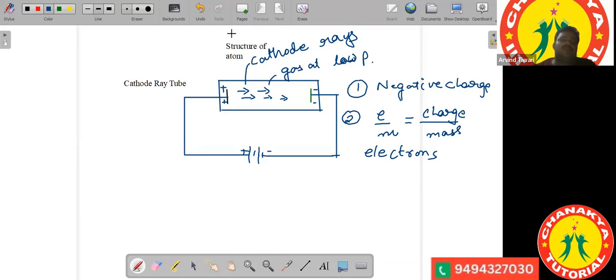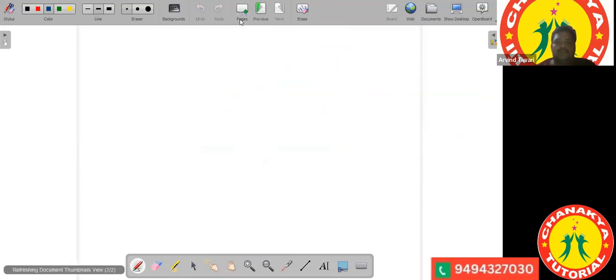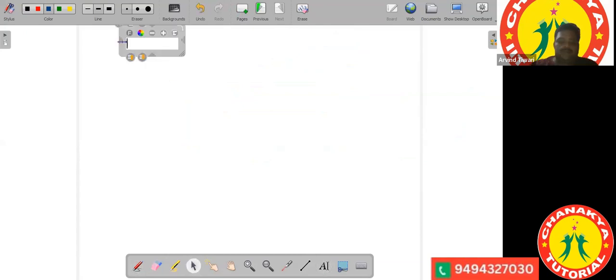A similar experiment was performed by E. Goldstein. Canal rays were discovered by E. Goldstein.